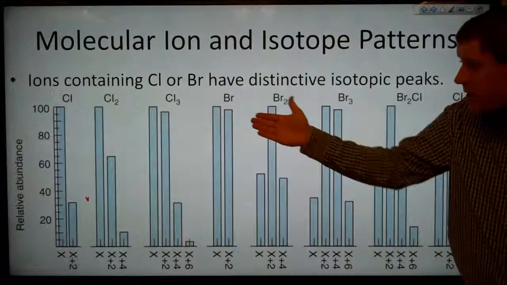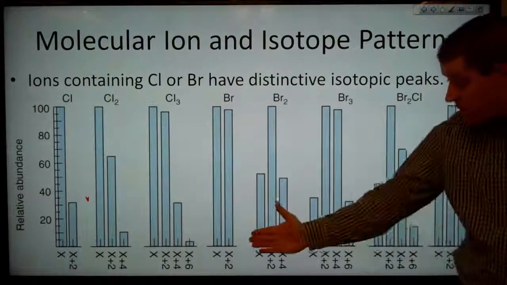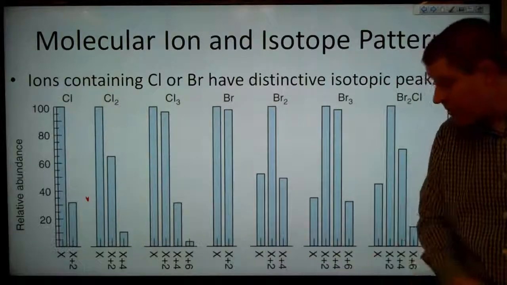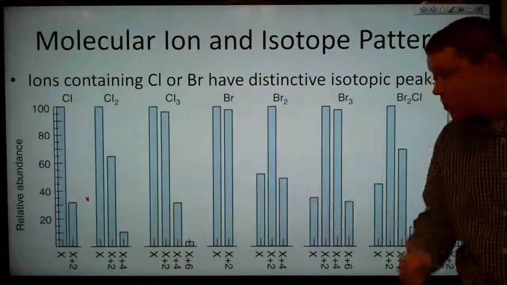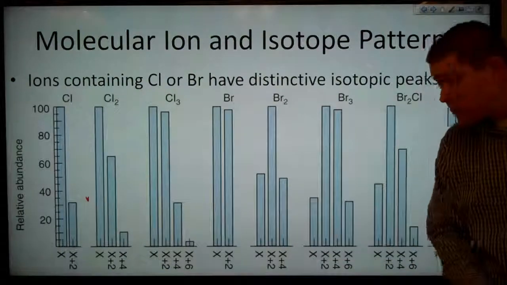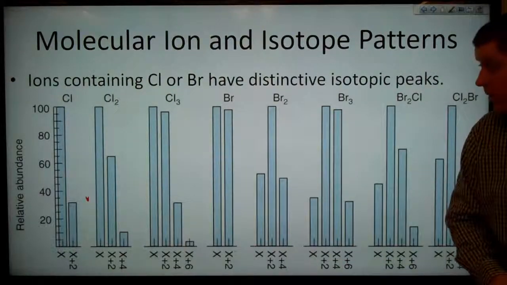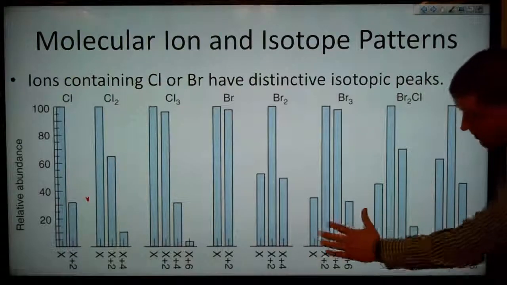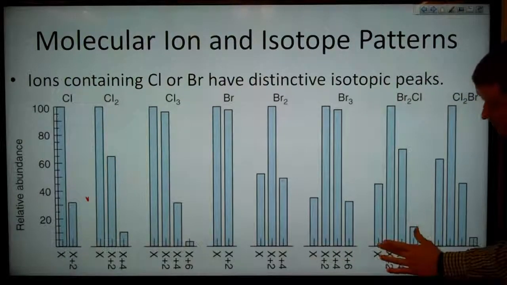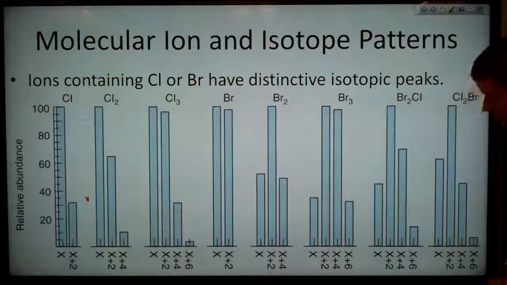1 bromine will give us an almost equal split between 2 peaks, 1 at x and 1 at x plus 2. If we have 2 bromine atoms, then we'll get this split between 3 peaks. 3 bromine atoms gives us 4 peaks. 2 bromines and a chlorine will give us this one. 2 chlorines and a bromine will give us that one.